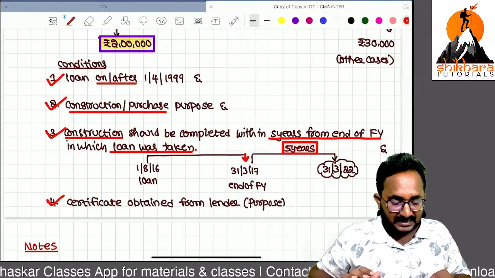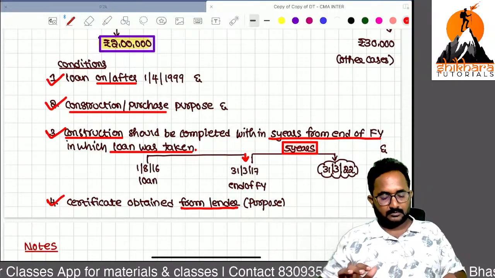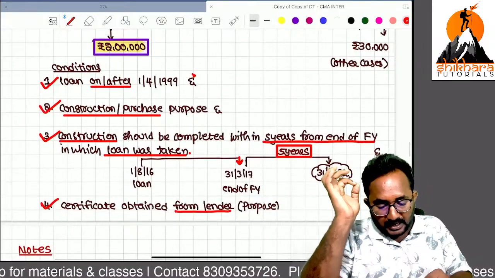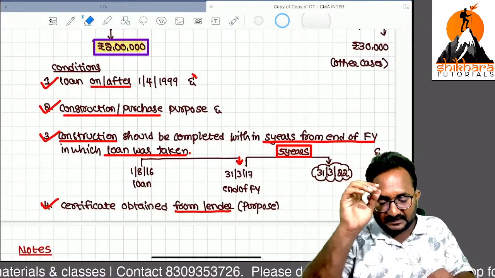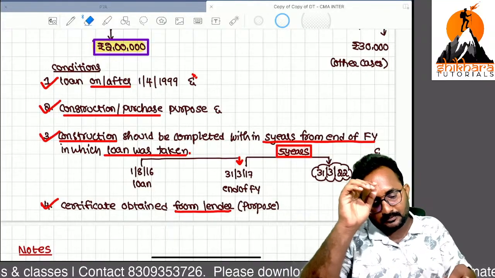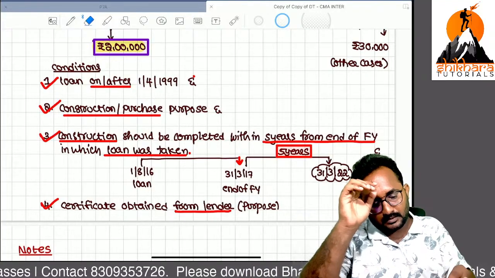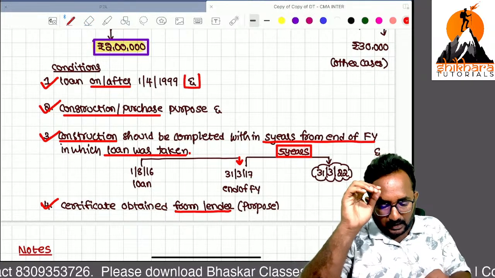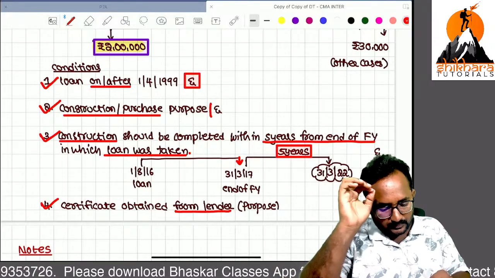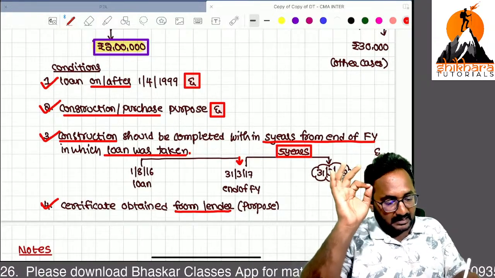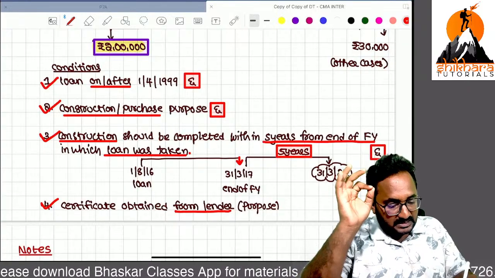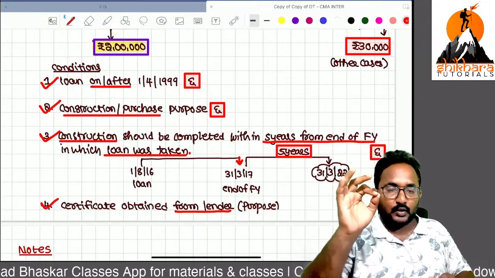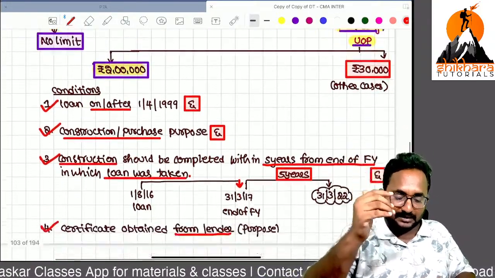We have to take a certificate from the lender. If all the conditions are cumulatively satisfied, then at what rate can we take the deduction? We can take the deduction of 2 lakh. If any one condition is not satisfied, then you can take 30,000 as a deduction. So remember, if all 4 conditions are satisfied, 2 lakh, otherwise 30,000.